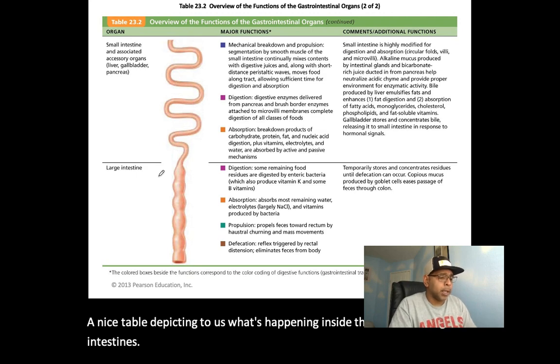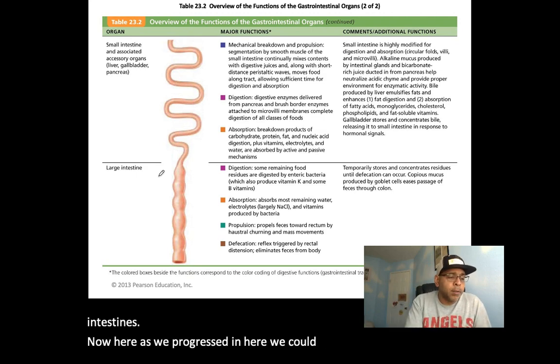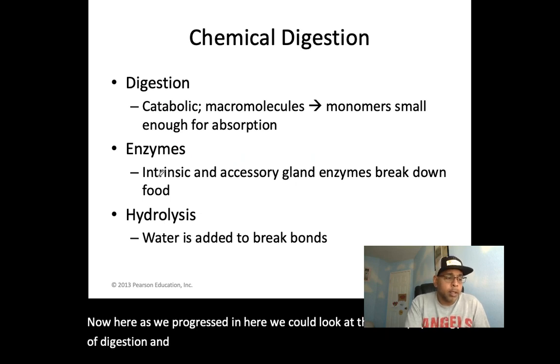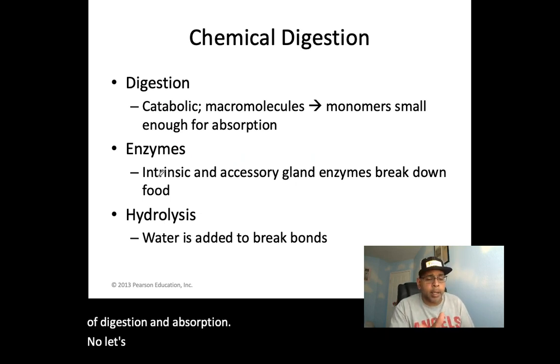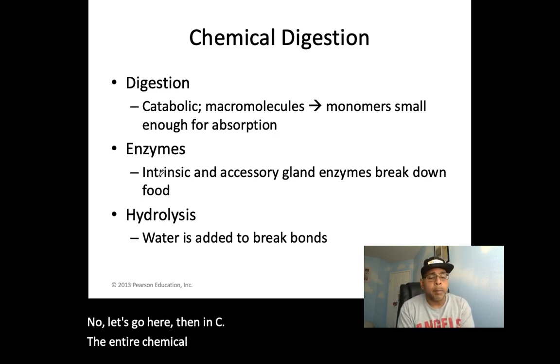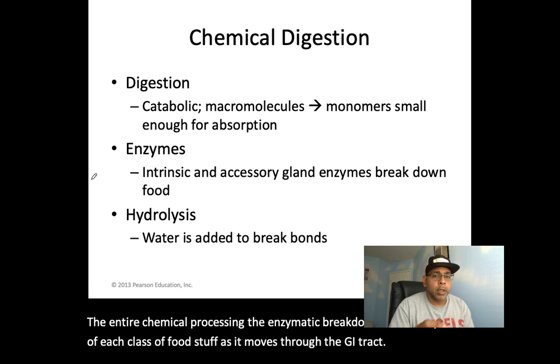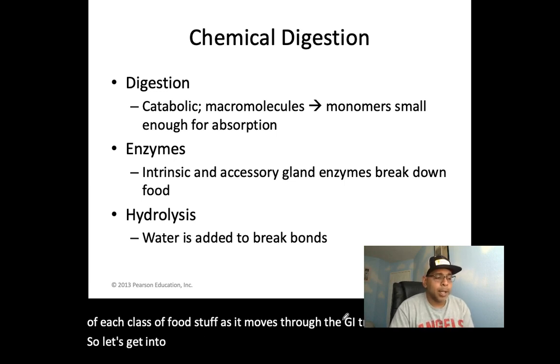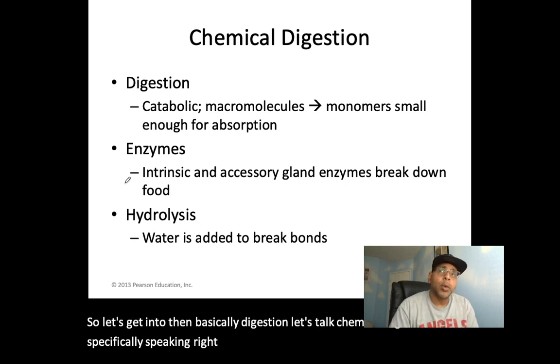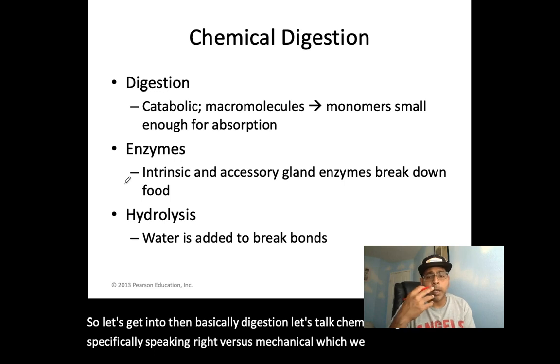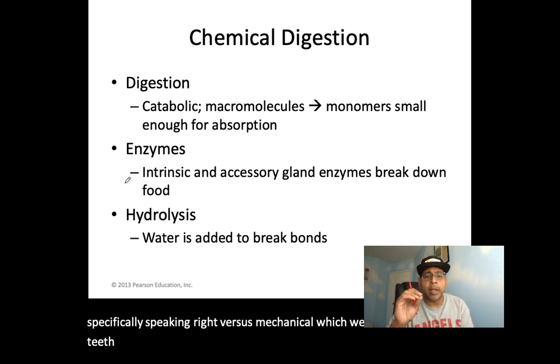Now as we progress, we can look at the physiology of digestion and absorption. Let's see the entire chemical processing, the enzymatic breakdown and absorption of each class of foodstuff as it moves through the GI tract. So let's get into digestion. Let's talk chemical digestion, more specifically, versus mechanical, which we saw was because of teeth, tongue, and an extra layer on the stomach as well.